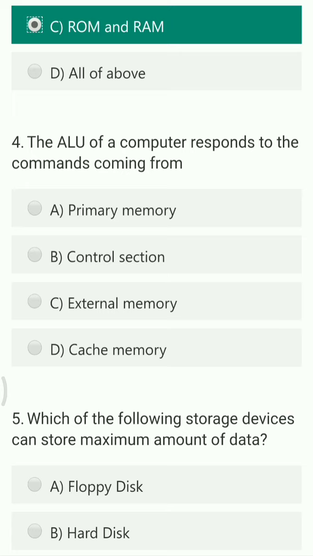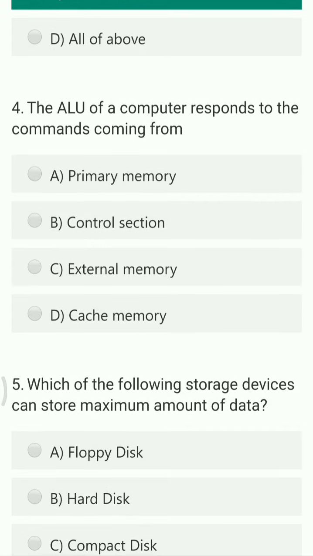So the work of the control unit is to take the input from the user and to give it to the arithmetic logical unit, and then this particular arithmetic logical unit again processes that data and gives all its processed data to the control unit, and the work of control unit is again to facilitate that output to the output devices. So the right answer for this particular question is control section.